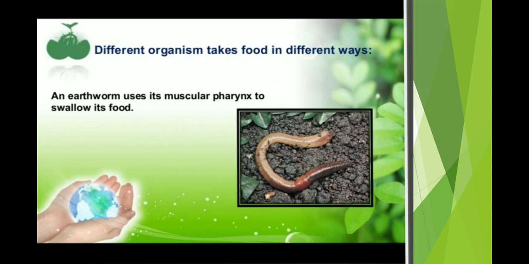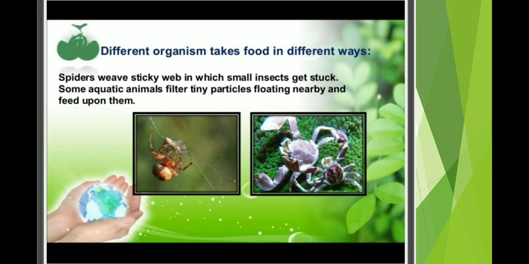Earthworm uses its muscular pharynx to swallow its food. We are just talking about the human body: the human pharynx contains the vocal cavity. But if we are talking about the earthworm, it uses its pharynx for taking in and swallowing its food. Spiders weave a sticky web and small insects get stuck. Some aquatic animals filter tiny particles floating nearby.